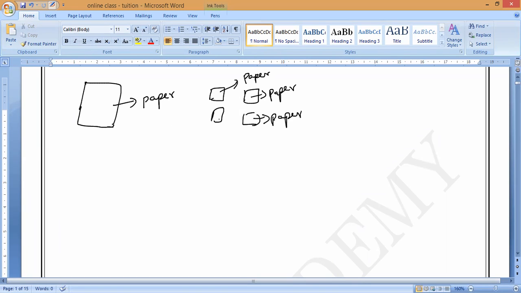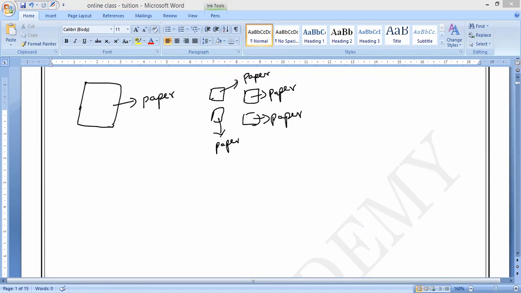Now observe very carefully. While we are doing some actions in our everyday life, in some changes no new substances are formed, and in other changes new substances are formed.